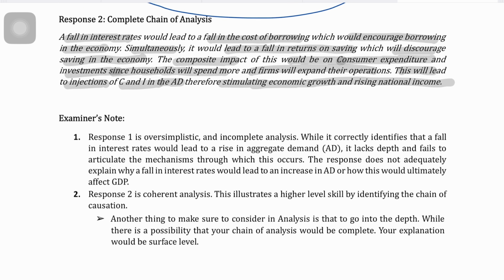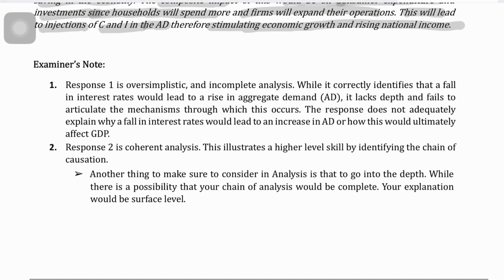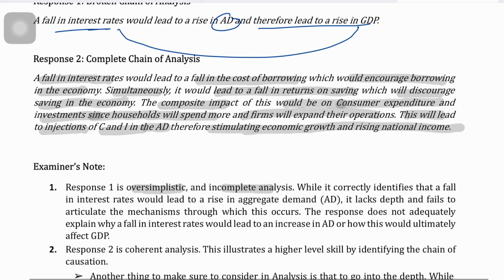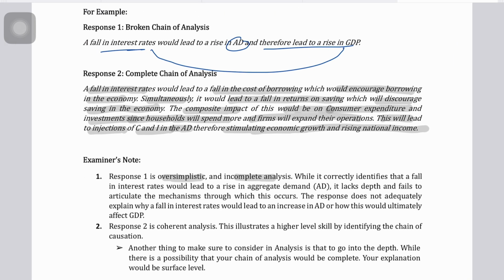Now response 1 is oversimplistic and incomplete. While it correctly identifies that a fall in interest rates would lead to a rise in AD, there's nothing wrong in that. This is correct. It lacks depth and fails to articulate the mechanisms through which this occurs, that is how the fall in interest rate will feed through the economy. The complete chain has to be there.